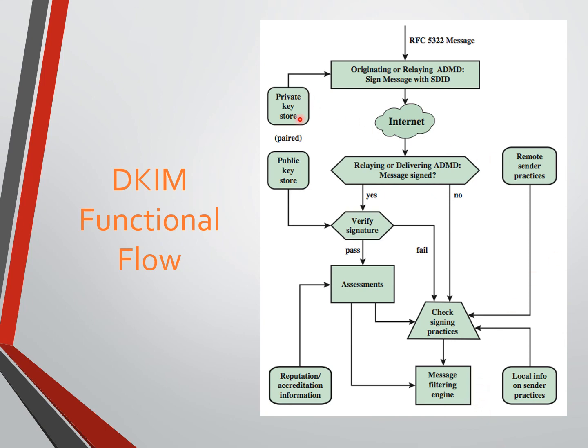The private key store is the place where we can store some private key information. Please refer to any textbook like William Stallings, or watch my previous videos of module 2, and then you will understand exactly what this is.